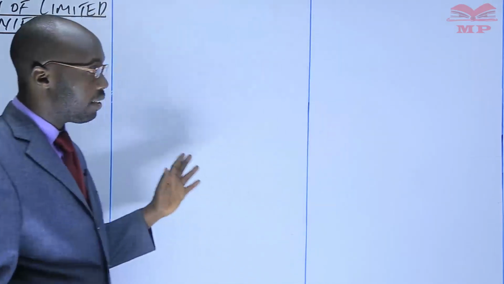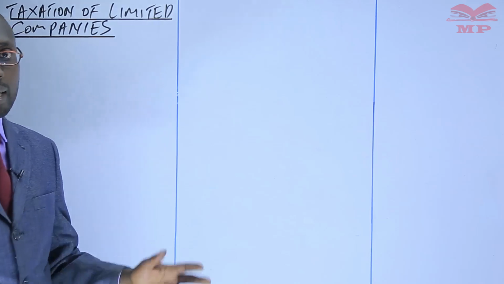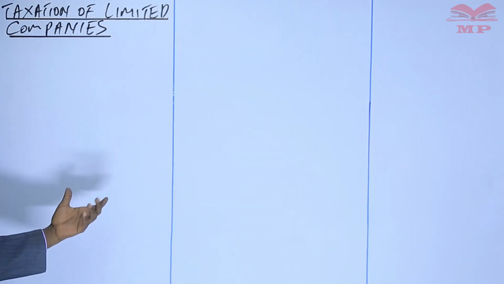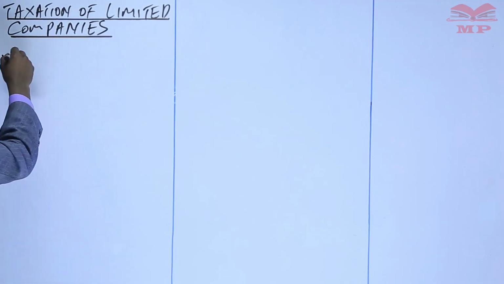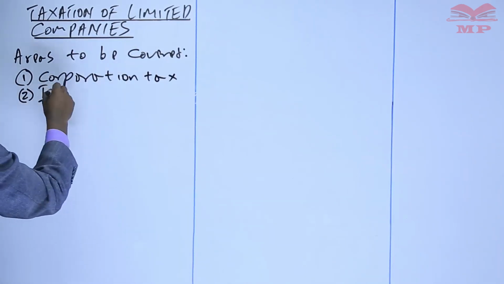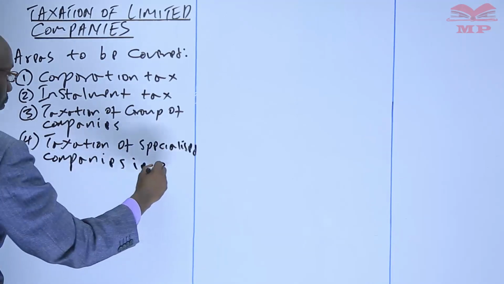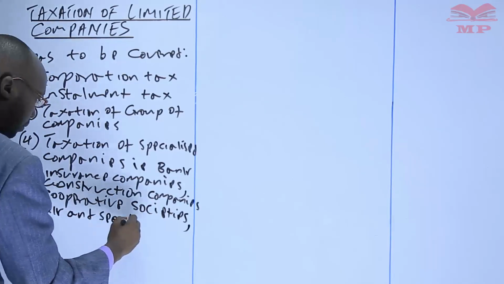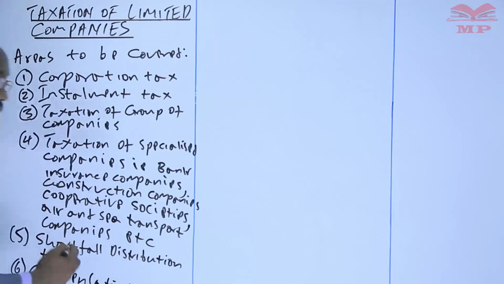Now here we are, taxation of the limited company. At this advanced level, there are several areas that we need to look at. So I'll list the areas here, and then we'll go through them one by one. So the areas to be covered. So these are the areas that we are going to be looking at.